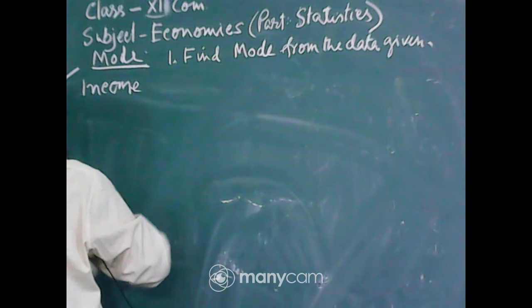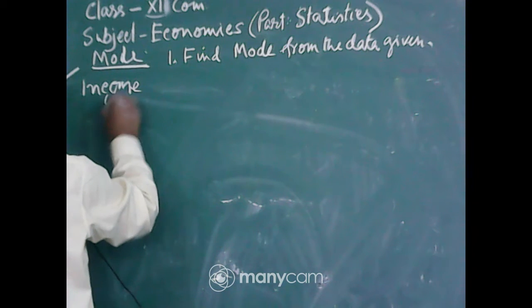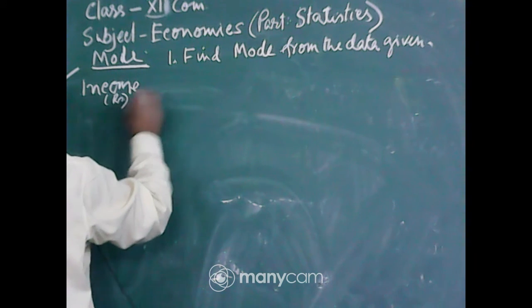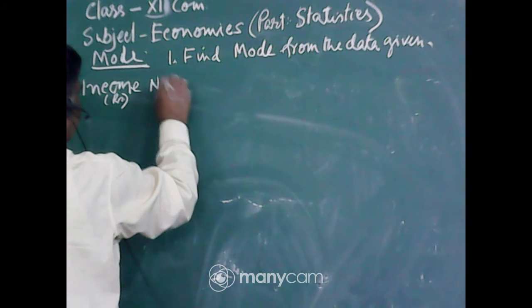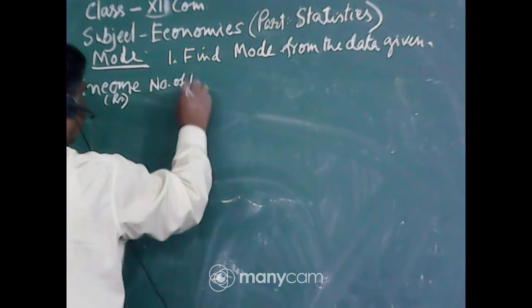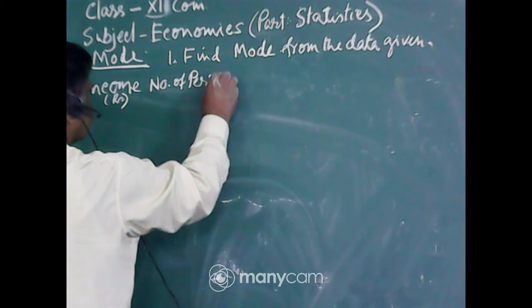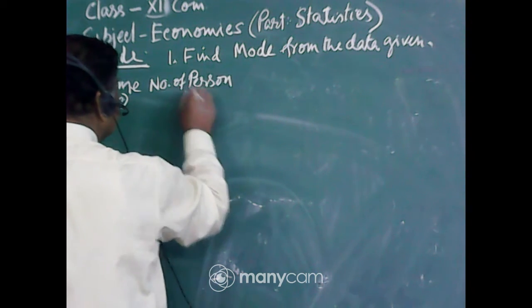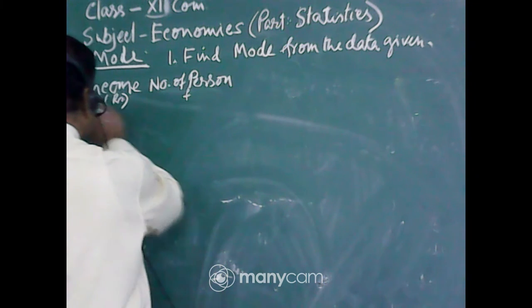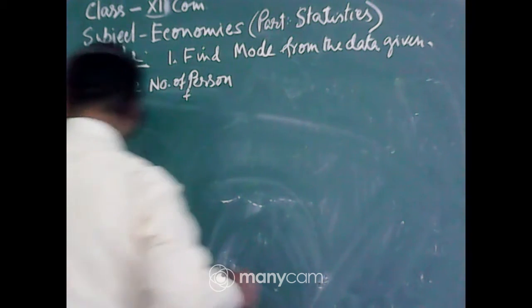Income in rupees. The number of persons. That is frequency. You know, and this is X.